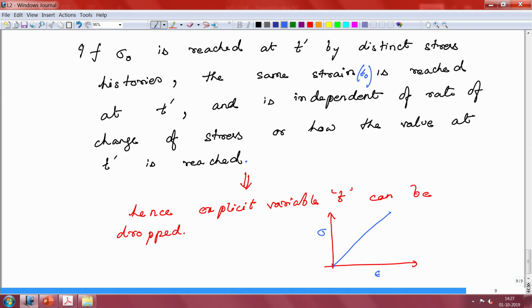So, the slope gives you a material response. That is why we write this as sigma equal to E epsilon, where this is a modulus. You already know this, but this modulus is a material property.